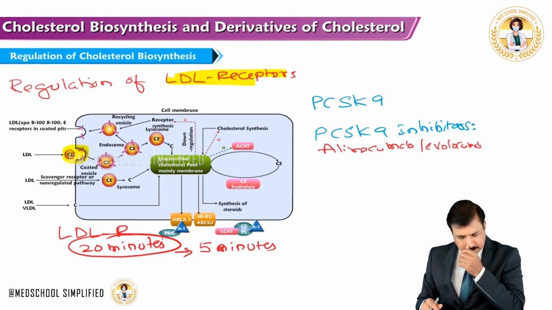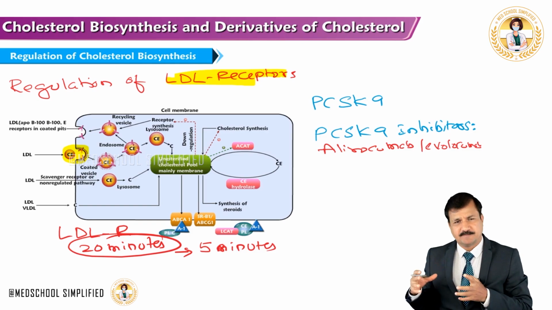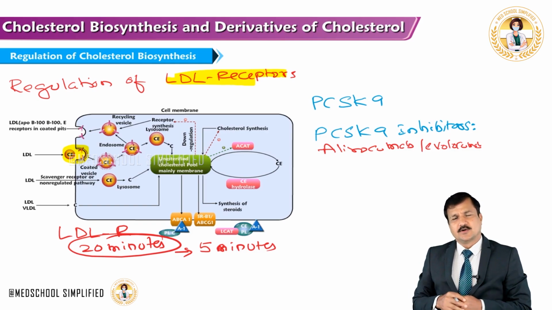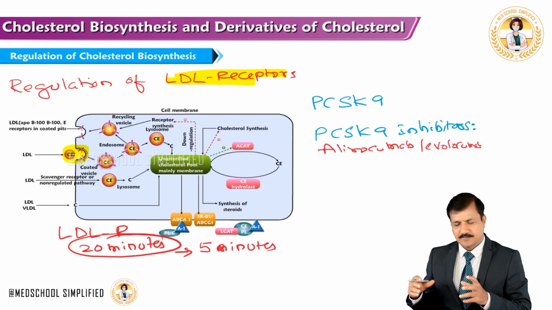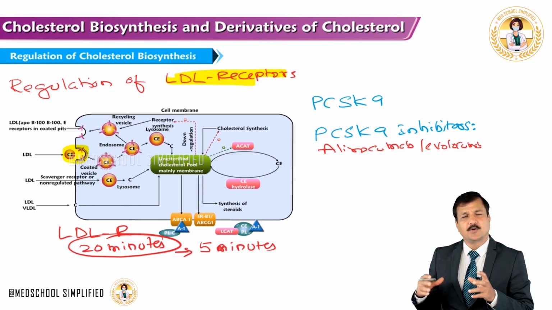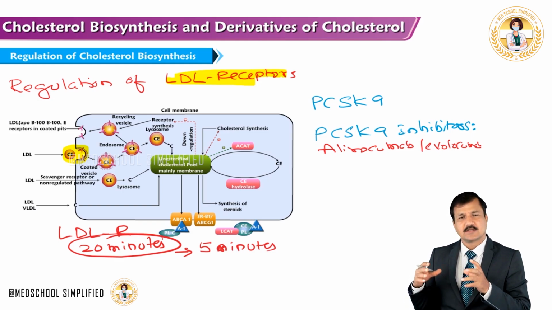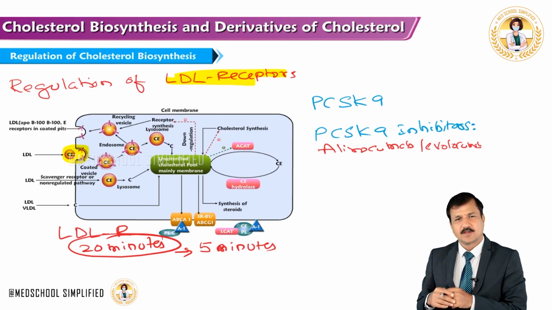Now, that recycling process needs hairpin loop conformation in the endolysosome. There are certain small molecular weight proteins called PCSK9s. PCSK9 stands for proprotein convertase subtilisin/kexin type 9.